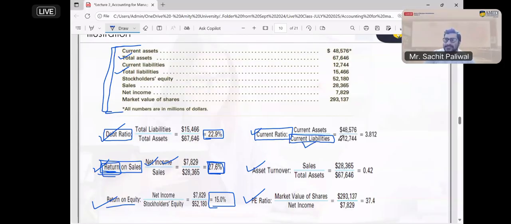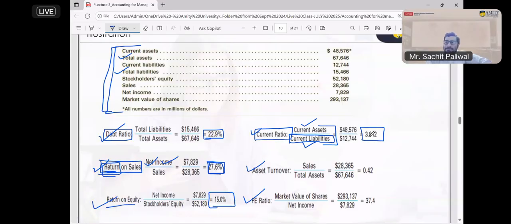From where will you pay this current liability? Anyone? You will pay the current liabilities from the current assets. Whatever your legal obligation within the year, you have to pay that from the current assets. So that is the simple comparison: against the current liability, how much current assets you have. And that is 3.8 times.